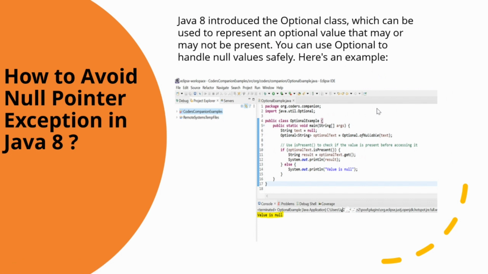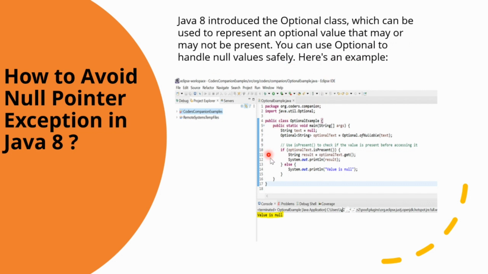The next question is how to avoid the null pointer exception in Java 8. So in Java 8, you can encounter the null pointer exception if you attempt to access a method or a field of an object that is null. To avoid the null pointer exception, you can use various techniques and features. So basically, Java 8 introduced the Optional class, which can be used to represent an optional value that may or may not be present. You can use Optional to handle null values safely.